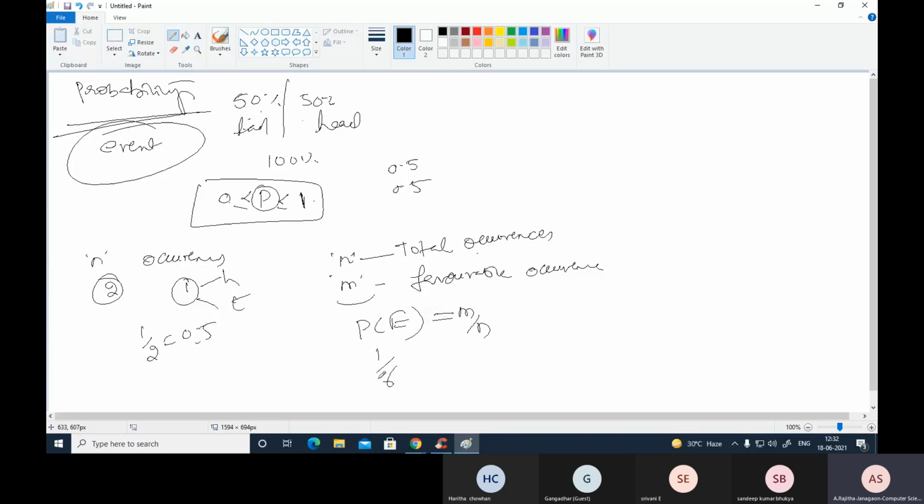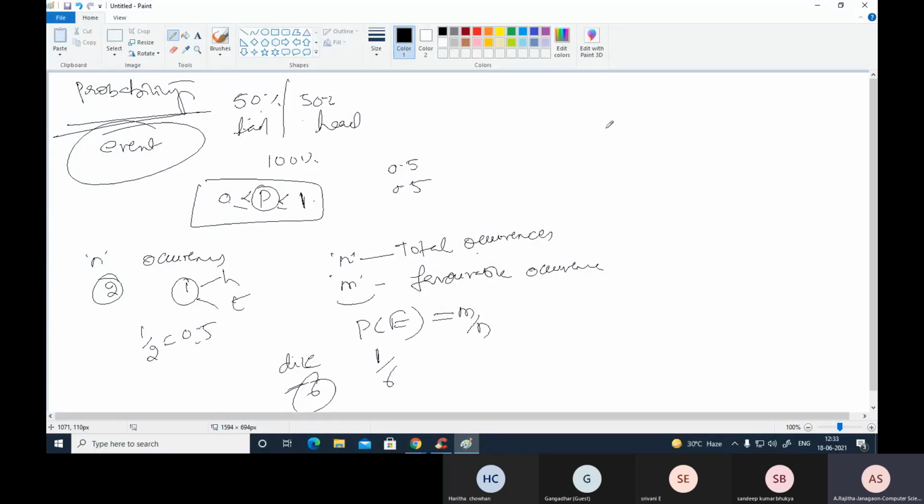Because here total occurrences are n, that means a dice has 6 faces. So whenever we throw a dice, if we want one, what is the probability? That is 1/6. Here the favorable occurrence is only 1 and total occurrences are 6, so 1/6 is the probability.